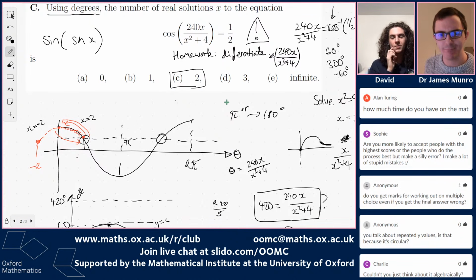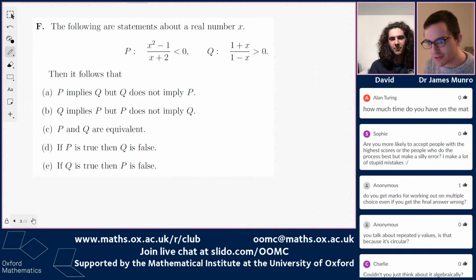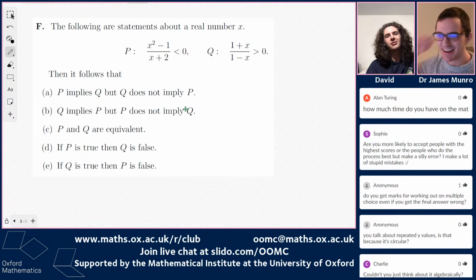Alan Turing. Cool, should we do another one? Yeah, why not? Let's do another one. I've got one more loaded up. Okay, I'll read it out as well, and give you time to read it.